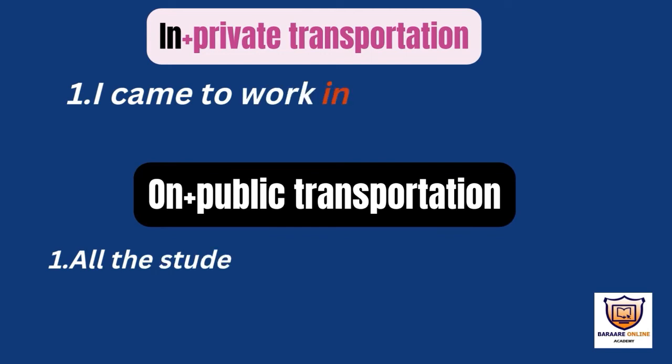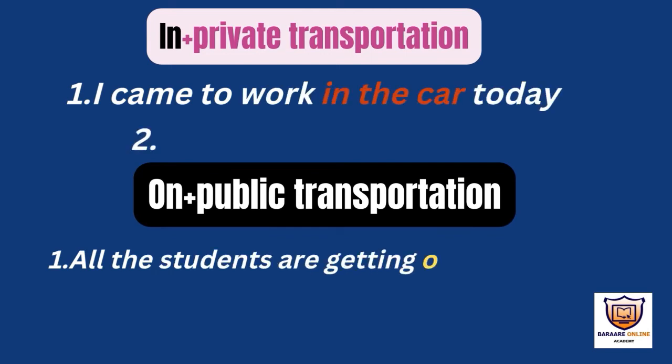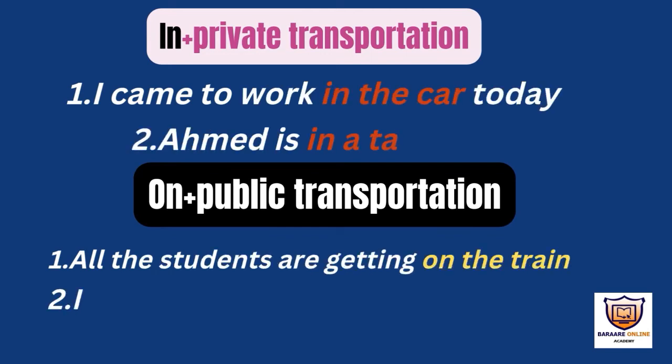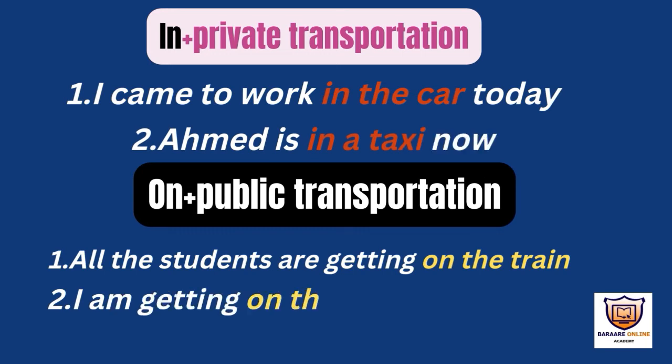Let's proceed. We are still on in and on, and we are talking about prepositions of place. When it comes to transportation, if you have a private transportation, you have to use in. If you have a public transportation, you have to use on. I came to work in the car today. A car is a private transportation, so we are using in.